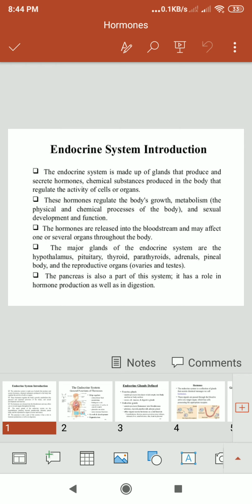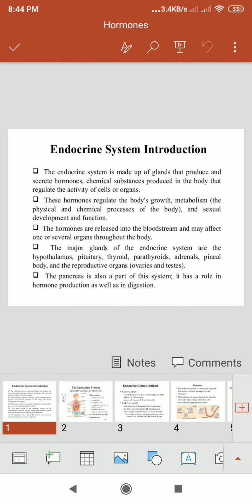Hello students, today we are going to see the second unit of paper 4. The name of the unit is endocrine glands and their regulations.